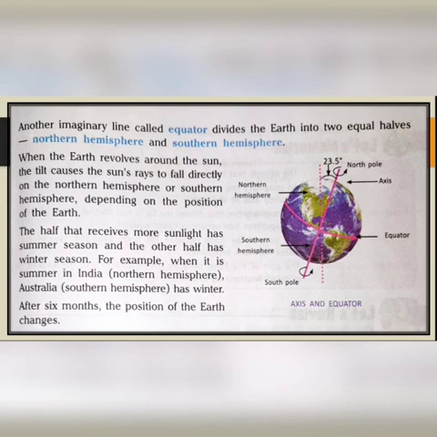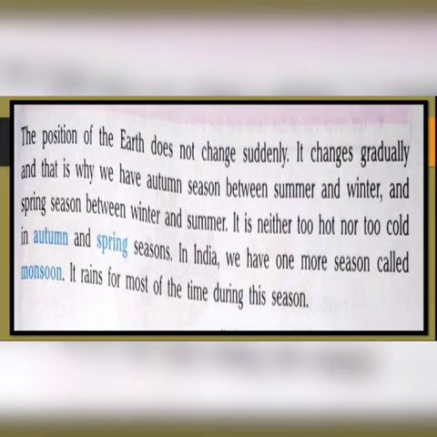Yes. Okay. Now next, the position of the earth does not change suddenly. It changes gradually. That means slowly. Okay. And that is why we have autumn season between summer and winter, and spring between winter and summer. It is neither too hot nor too cold in autumn and spring seasons. In India, we have one more season called monsoon. In this season, okay, it rains for most of the time.